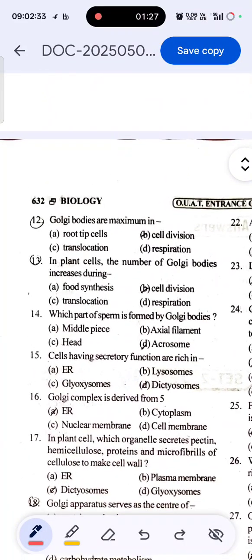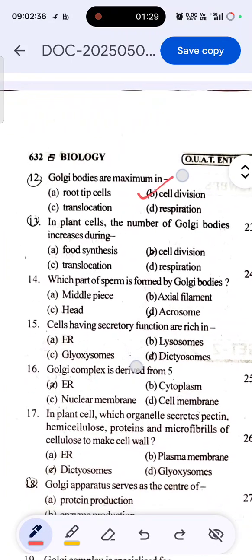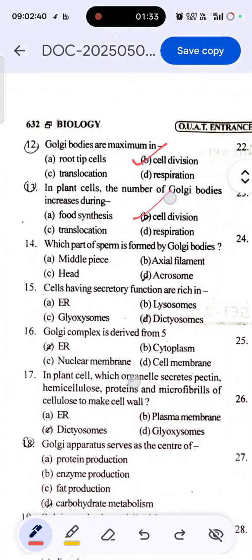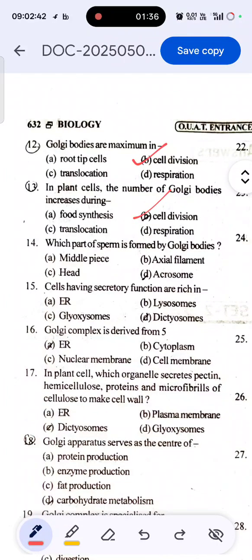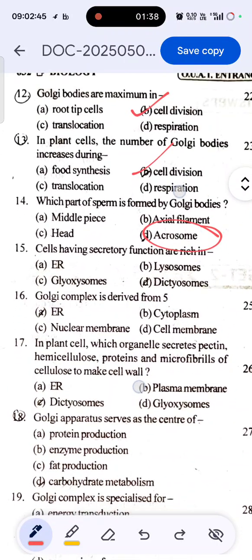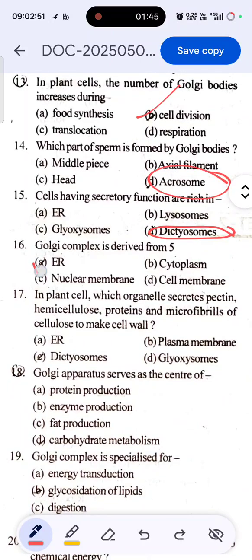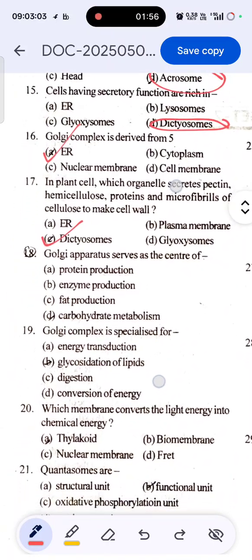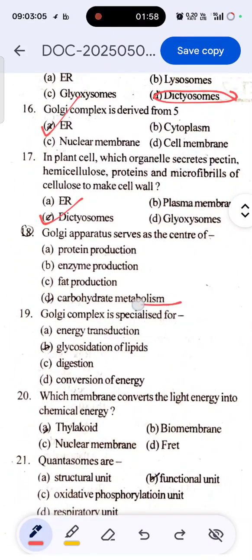Golgi bodies are maximum in cell division. In a plant cell, the number of Golgi bodies increases during cell division. Which part is formed by Golgi bodies? Acrosomes. Cells with secretory functions are rich in dictyosomes. Golgi complex is derived from endoplasmic reticulum. In plant cells, which organelle secretes pectin, hemicellulose, protein and microfibrils of cellulose to make a cell wall? That is dictyosomes. Golgi apparatus serves as the center of carbohydrate metabolism.